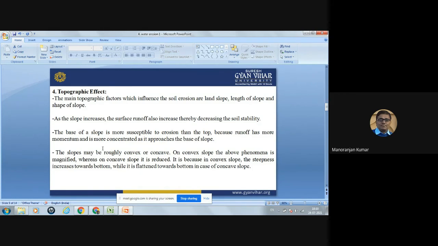The slope may be convex or concave. On a convex slope, the soil erosion phenomenon is magnified, whereas on a concave slope, this phenomenon is reduced. It is because in a convex slope, the steepness increases towards the bottom, while it is flattened towards the bottom in the case of a concave slope. So the topography of the surface also affects the soil erosion process.